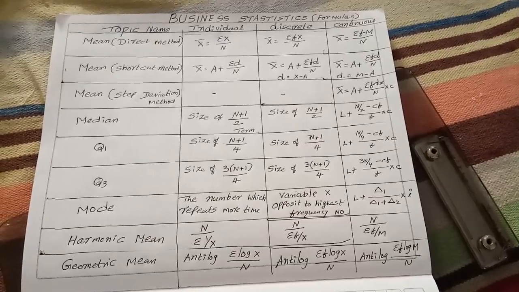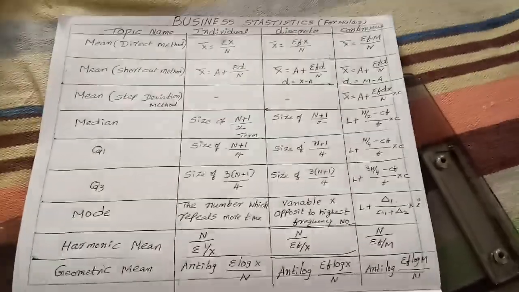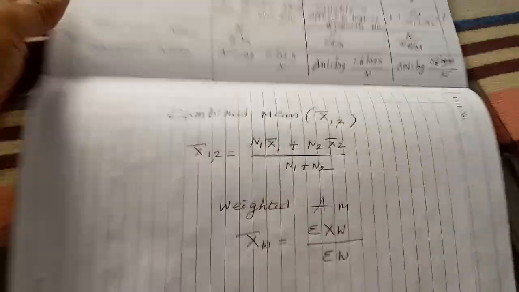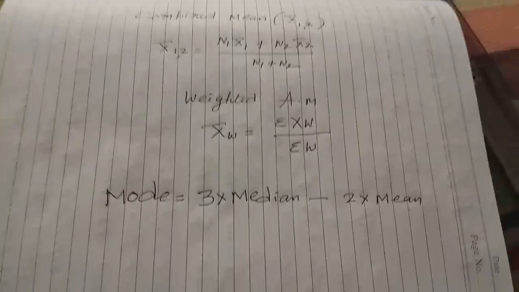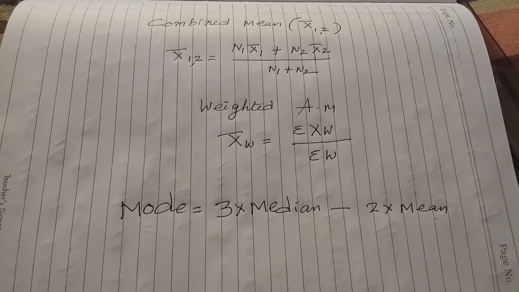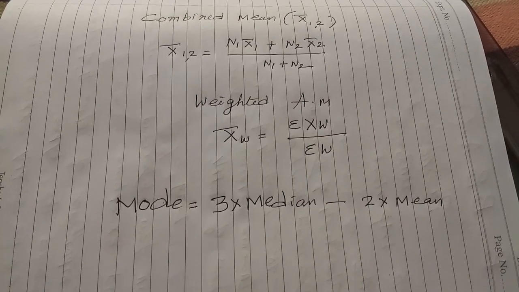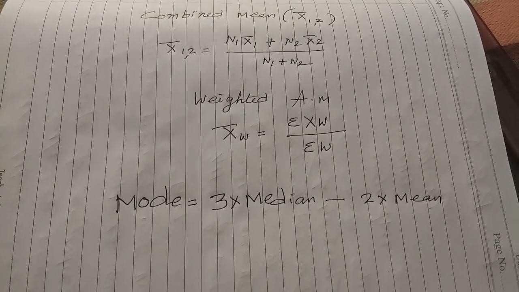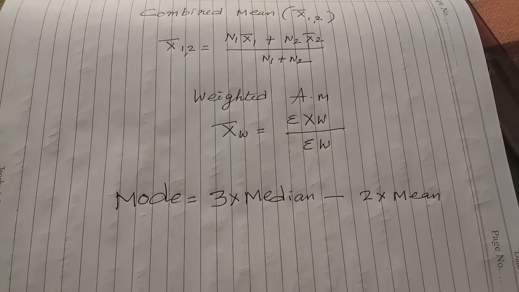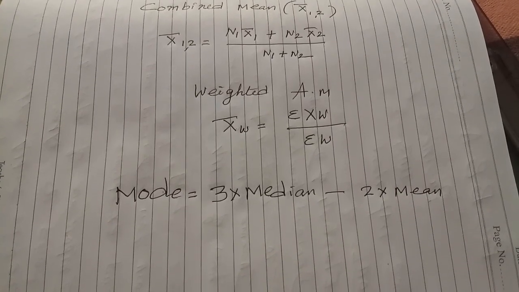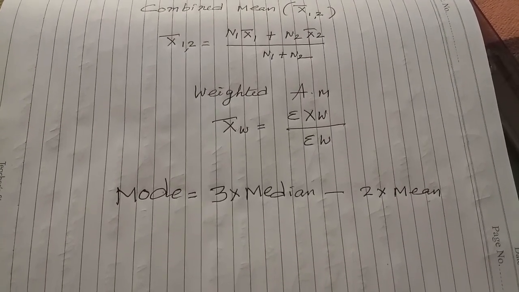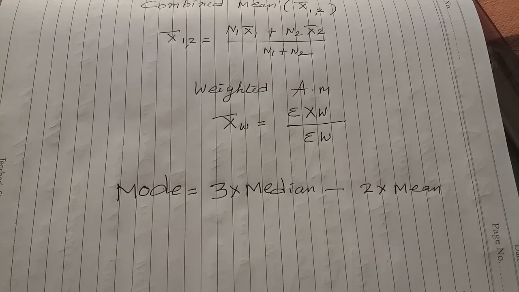harmonic mean, geometric mean. Other than this, in unit number 1 there are important formulas like combined mean: x bar 1 to n, that is n1 x bar 1 plus n2 x bar 2 by n1 plus n2. Weighted mean x bar w is equal to sigma x w by sigma w. Mode is equal to 3 into median minus 2 into mean. Hope you are copying, my dear students.